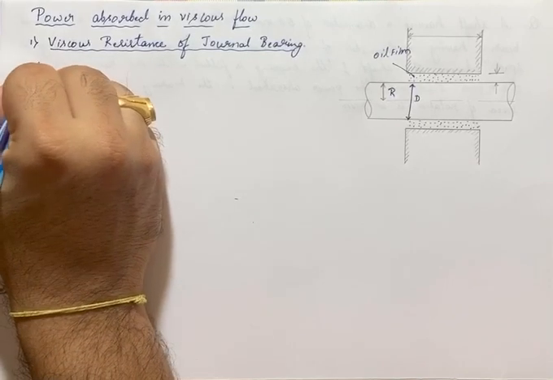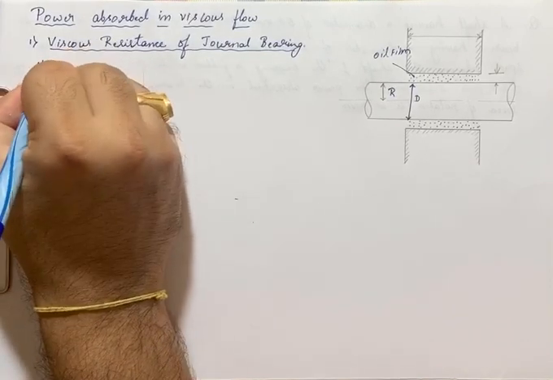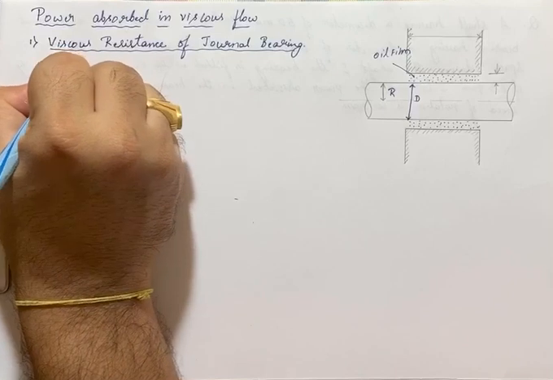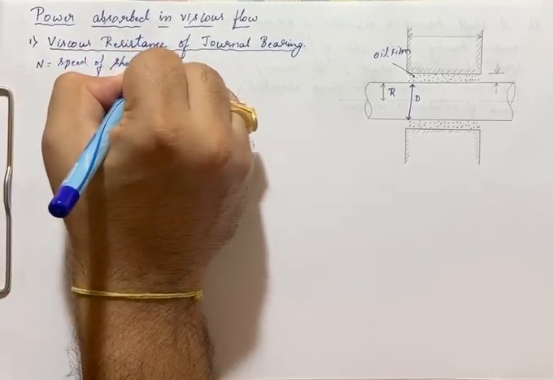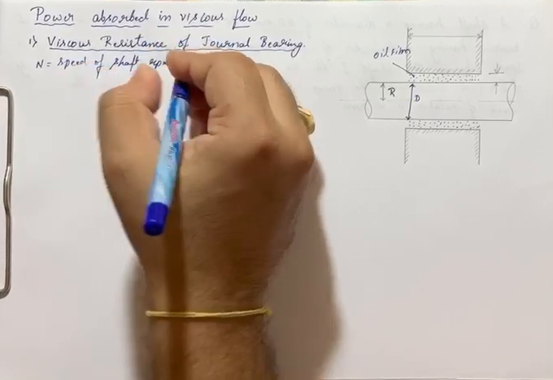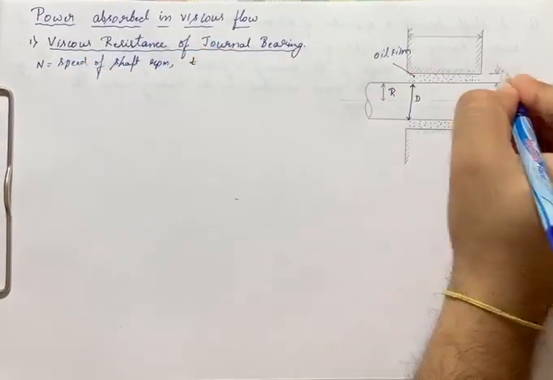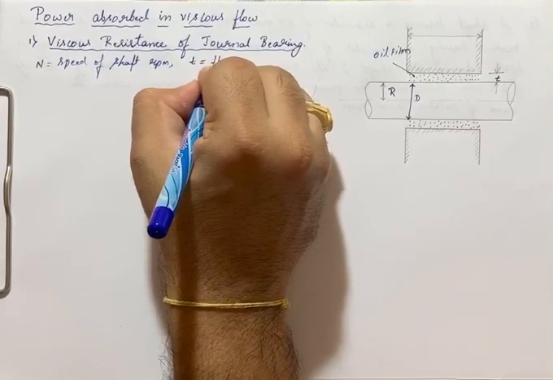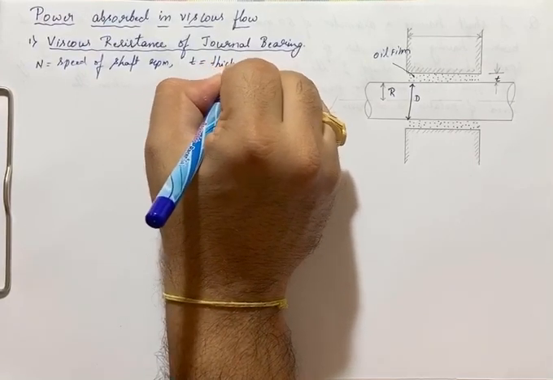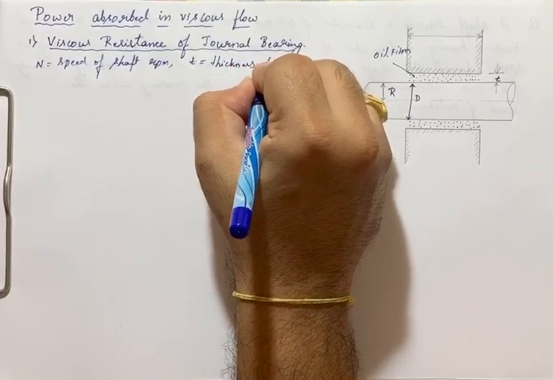Now we shall assume N is the speed of the shaft, in RPM. Then t is the thickness of the oil film.